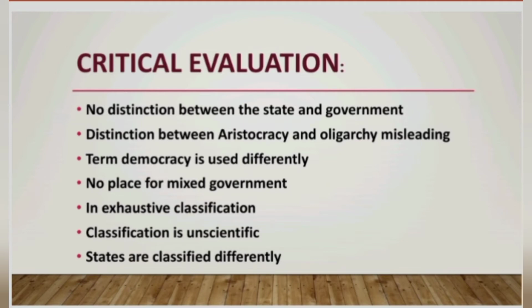But if we analyze it in a very deep manner, that is a matter of individual judgment. Because for example, if we say that whether a particular monarch is good or bad, it is a matter of subjective judgment. So one may say that he is bad, yet another may say that he is good. So is the case with aristocracy, oligarchy, polity, democracy.